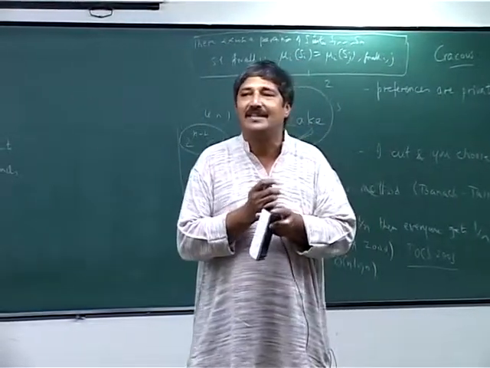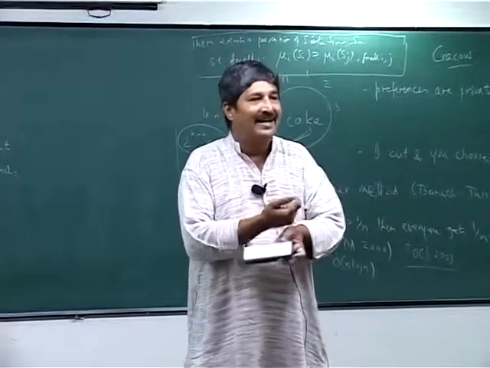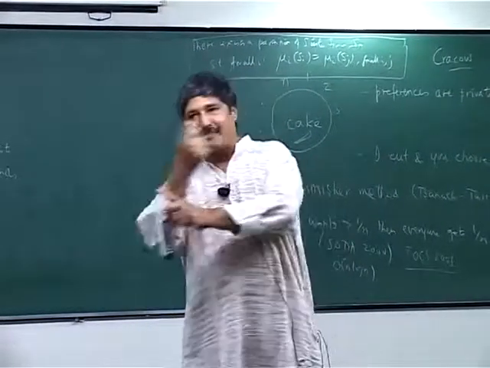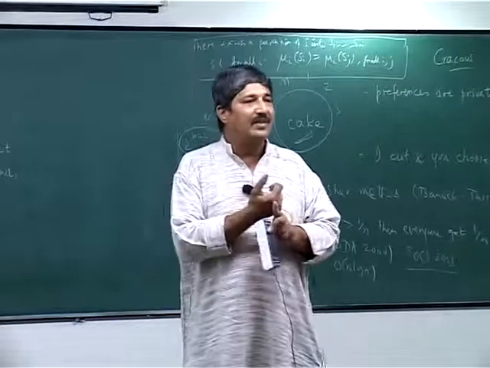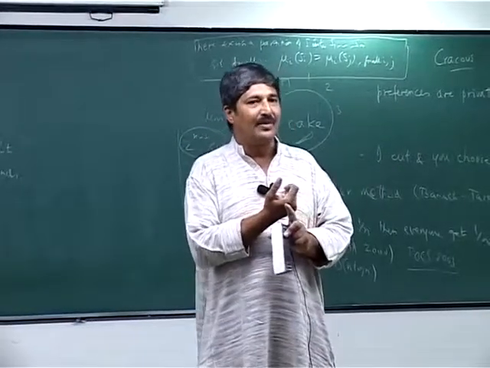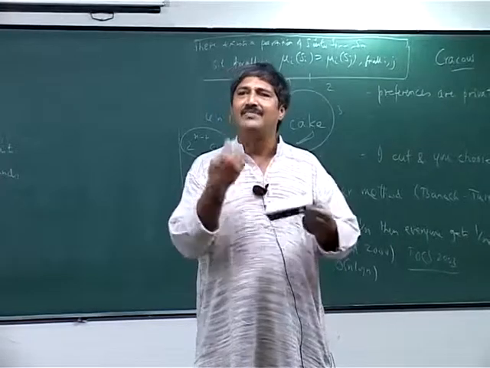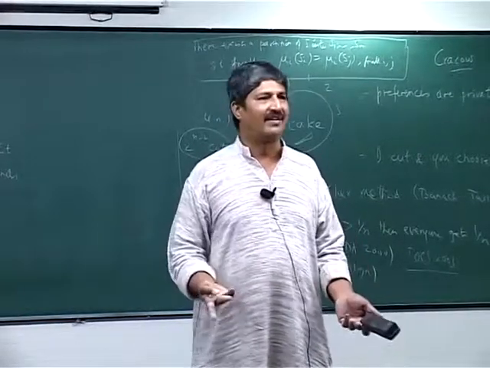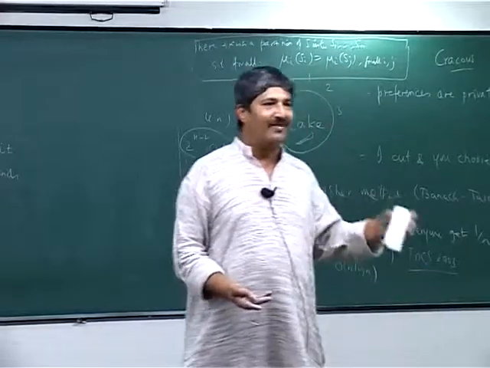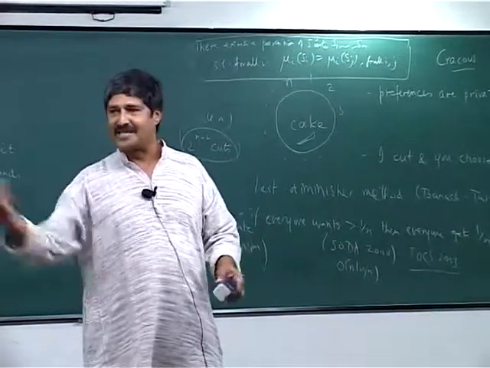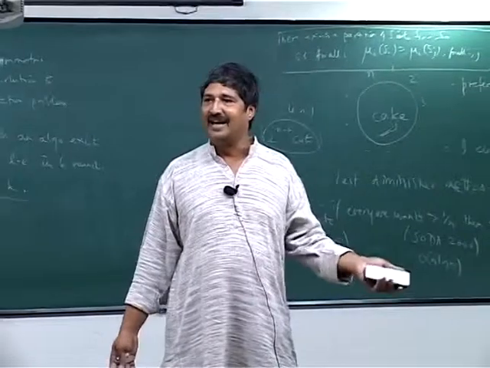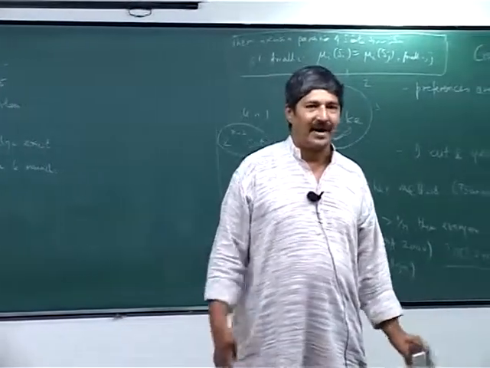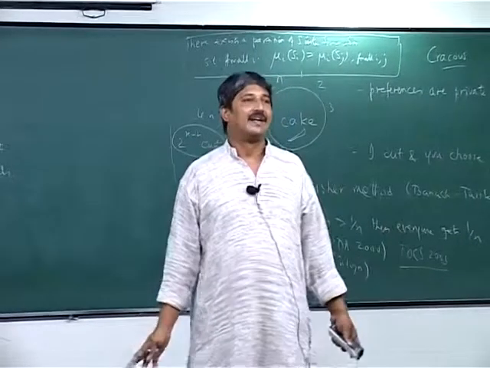Now the question is, what should I do when I receive a message? I look at the value received. If the value received is greater than mine, I pass it along. If the value received is smaller than mine, I simply swallow it, do not pass it along. Any value that is bigger than mine could be a potential maximum, so I should pass it along. I already know that mine is bigger than this contestant, so I just eat it.